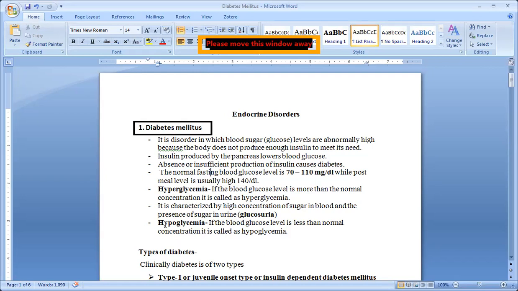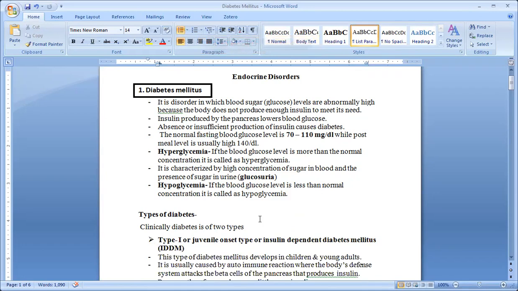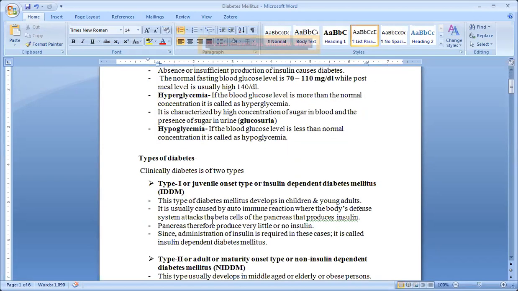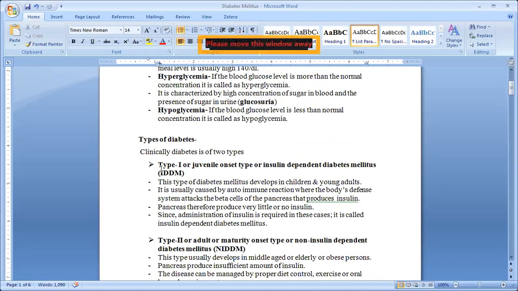Hypoglycemia means hypo, low, glycemia, blood sugar level. If the blood sugar level is less than normal, then it is called hypoglycemia. So we will see the types of diabetes. Three types are there, but clinically diabetes is only two types, and one more I will tell you.